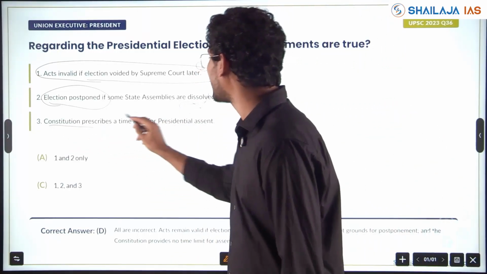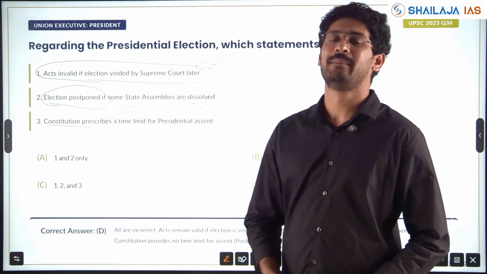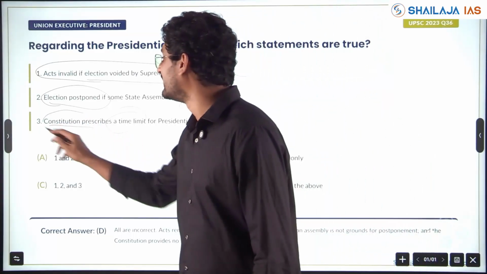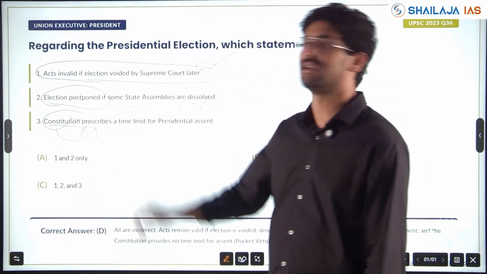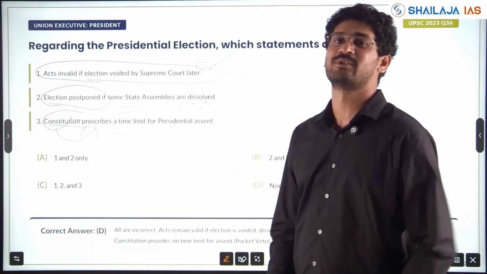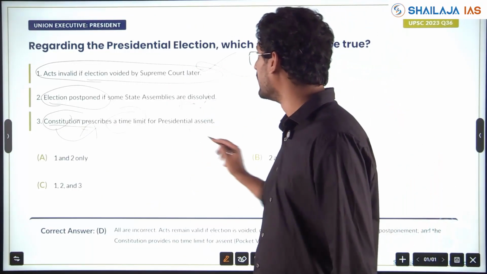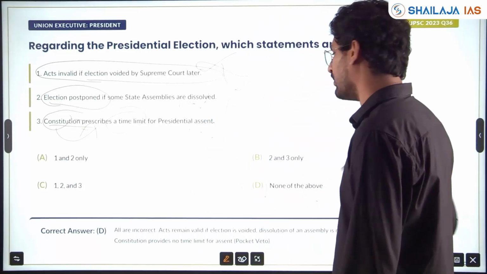Constitution prescribes a time limit for presidential assent. There has been a debate for a time bound on this. However, the Constitution doesn't prescribe it. See, again the classical trap: Constitution prescribes, Constitution classifies, Constitution defines. No, wrong. Here, all the three statements are wrong. None of the above.